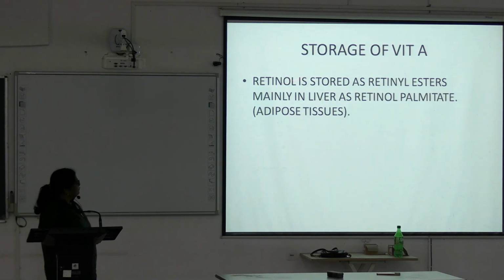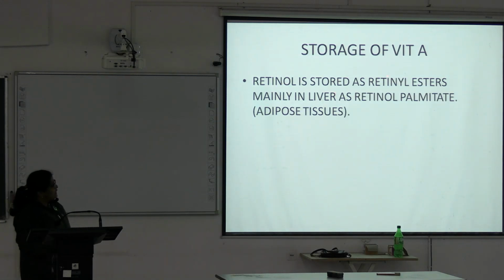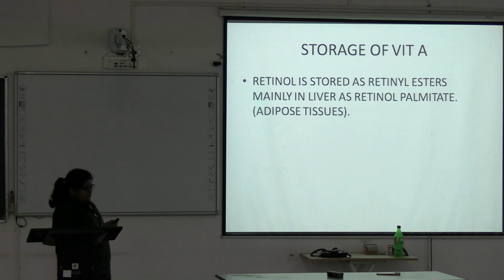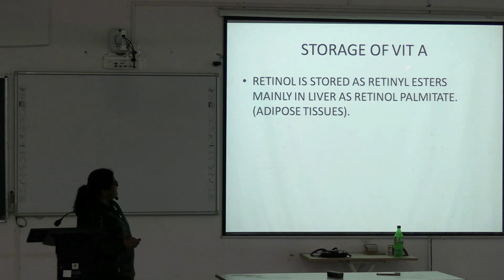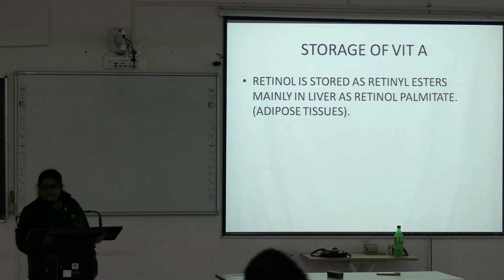Now, the storage form. Retinol is stored as retinyl esters, mainly in the liver as retinol palmitate. So, the storage form is retinol palmitate, the retinyl ester, and it is mainly stored in the liver and also in adipose tissue. So, the storage form of vitamin A is retinol palmitate, the ester form.